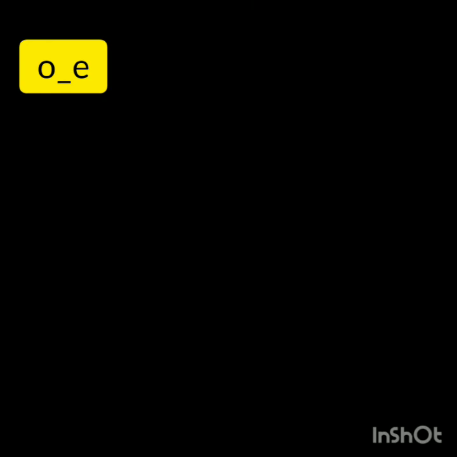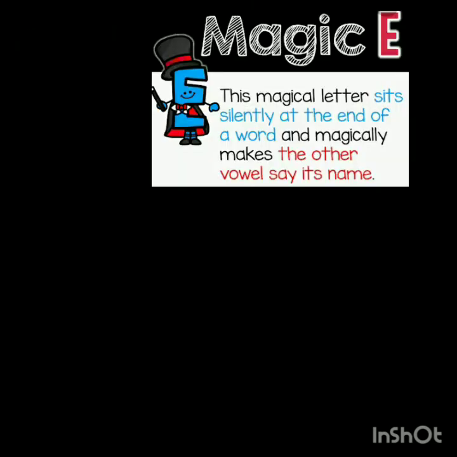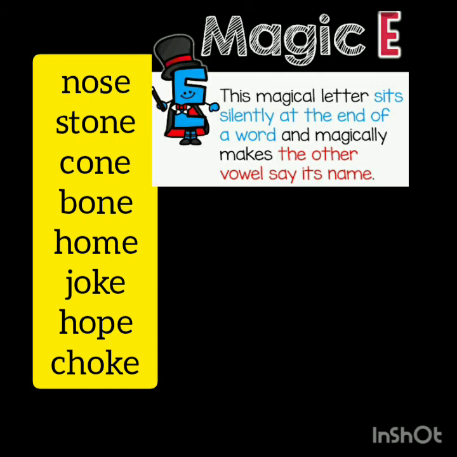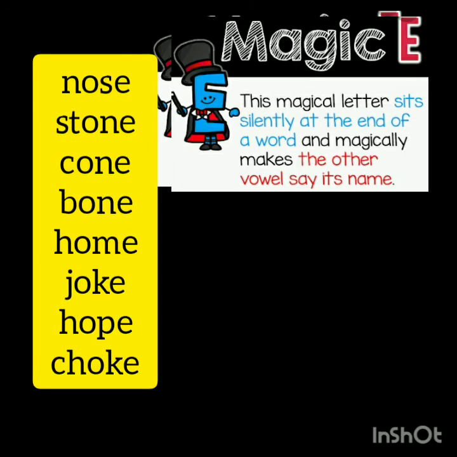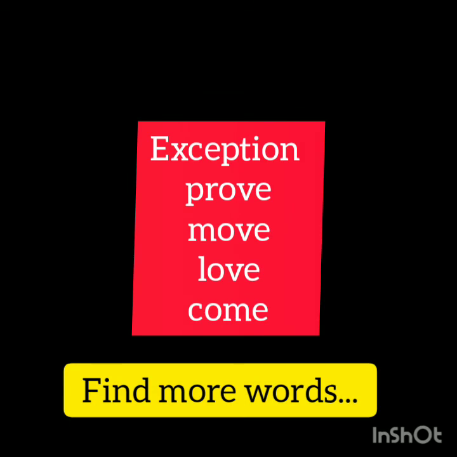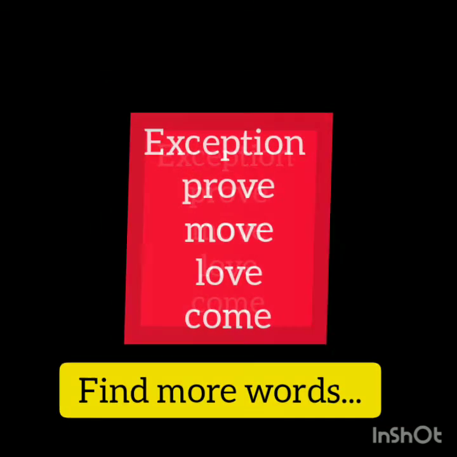Okay, so moving on to the next category, that is O, then a consonant and the magical E. For example, nose, stone, cone, bone, home, joke, hope, choke. But here also we have exceptions, that is prove, move, love, and come. It is not comb, it is come.